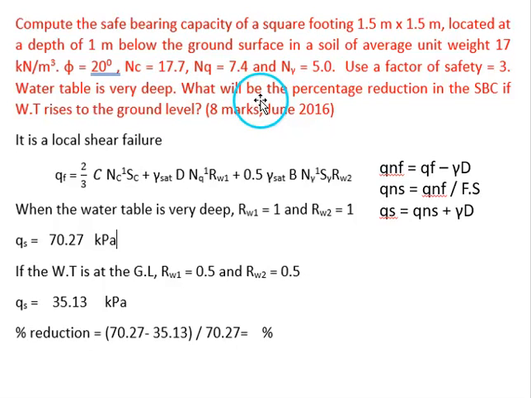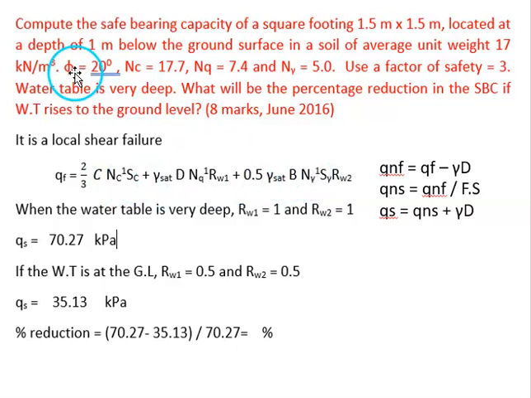Then we should find the percentage reduction in the safe bearing capacity if the water table rises to the ground level. Initially it is very deep. Then we should calculate the value of bearing capacity. Then if the water table rises to the ground level, then RW1 and RW2 will become 0.5. In that case also we should estimate the safe bearing capacity. So to estimate the safe bearing capacity, first we should estimate the ultimate bearing capacity.